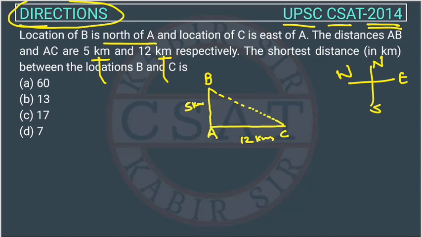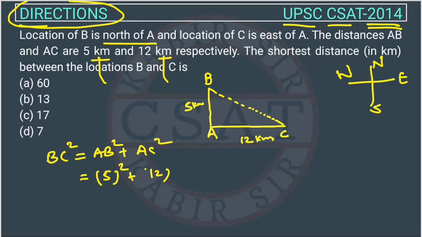So here we will use the Pythagoras theorem. According to the Pythagoras theorem, if we have a right angle triangle, then BC square will be equal to AB square plus AC square. Now we will apply this. BC square is equal to 5 square plus 12 square.